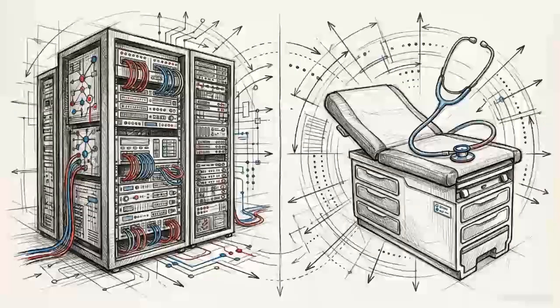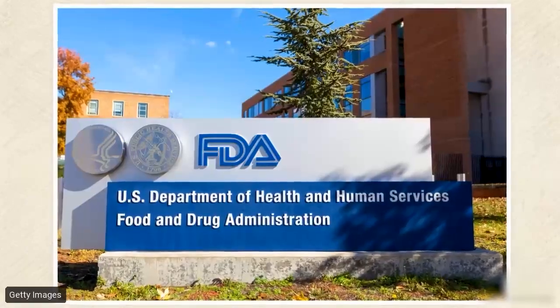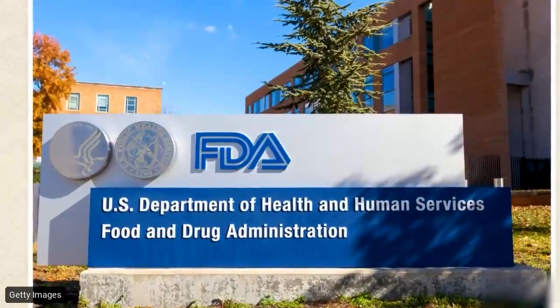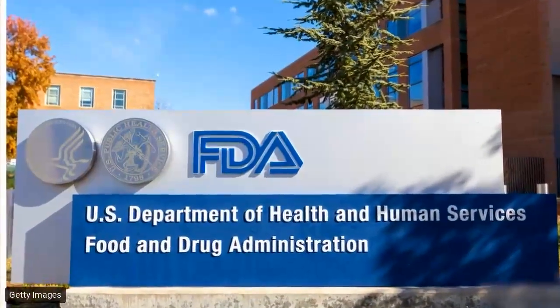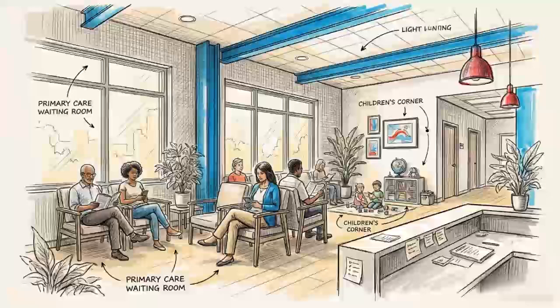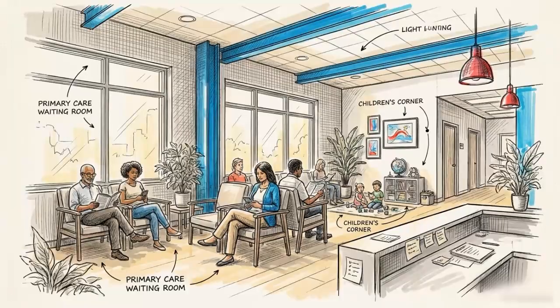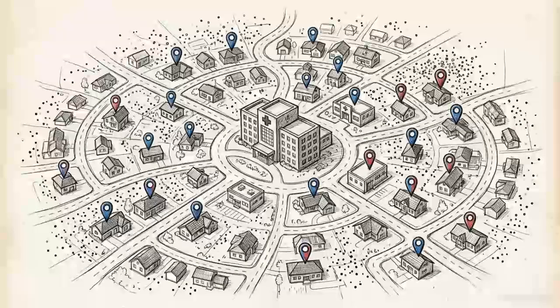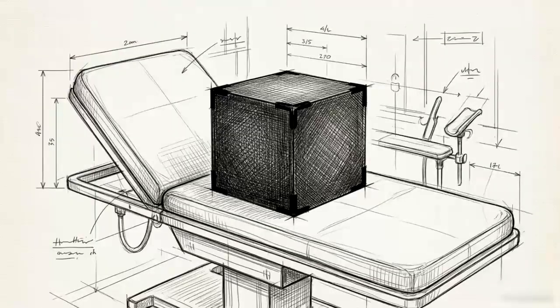This technology is moving out of the lab and into the clinical environment. Regulatory bodies like the FDA have authorized the first AI diagnostic aids, specifically to help primary care physicians identify signs of autism in young children. This helps democratize access to screening, bypassing specialized waitlists and enabling objective assessments in a child's home or primary care office. However, medical adoption faces an ethical hurdle, the black box problem.